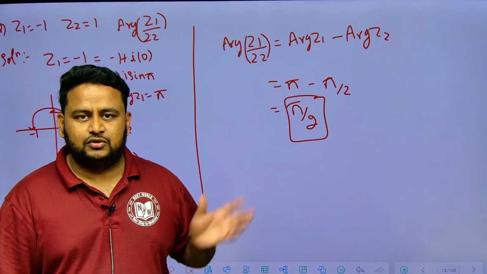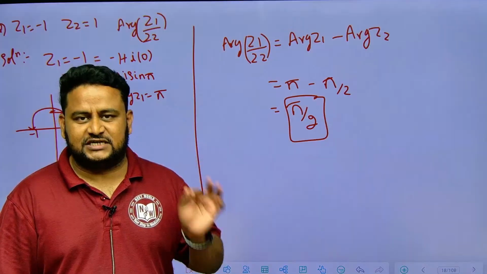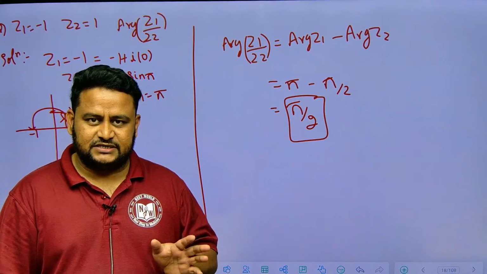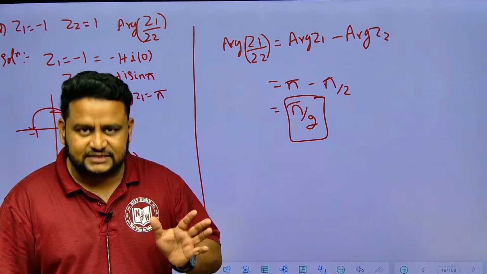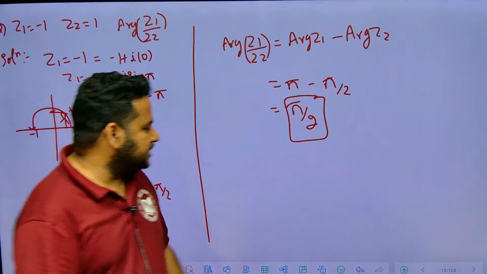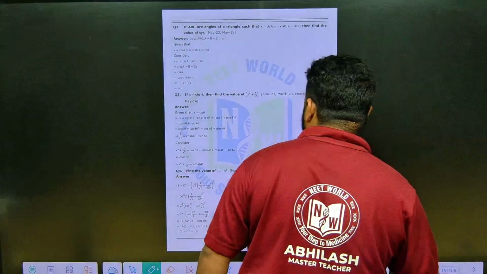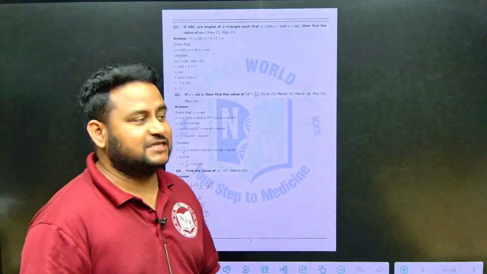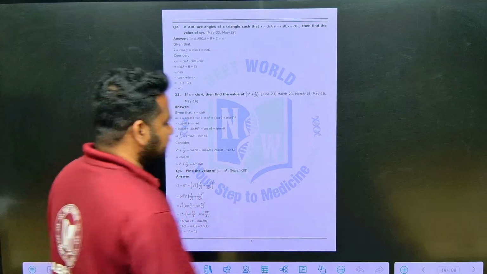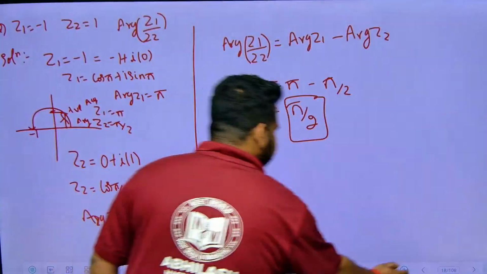And when it comes to the Argand plane, you should know how to represent Z1, Z2, argument of Z1, Z2, argument of Z1 by Z2, all these things you must be knowing. Clear, friends? Let us move to the next one. Then how to represent in the form of A plus IB, all these things you must be knowing. Clear, friends? Let us move to the next chapter.